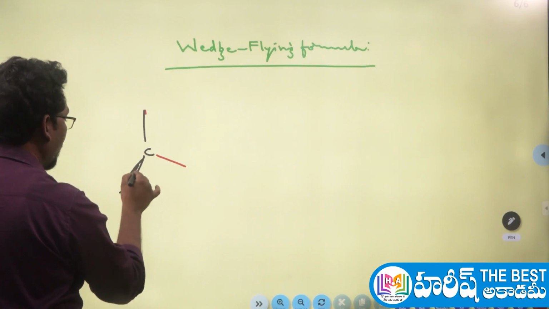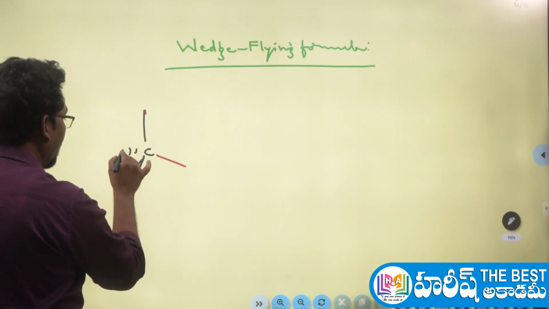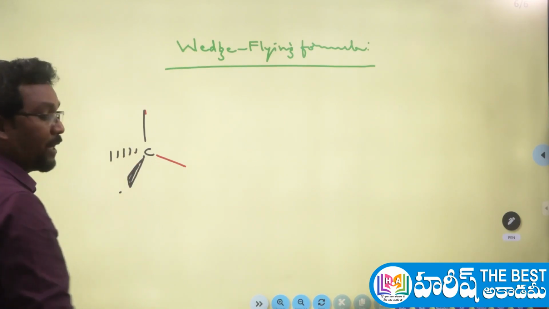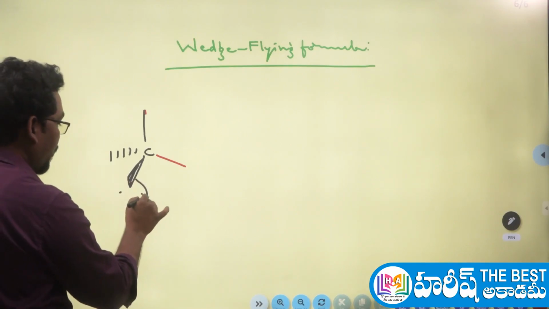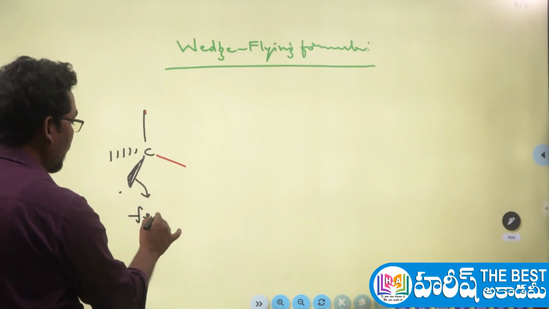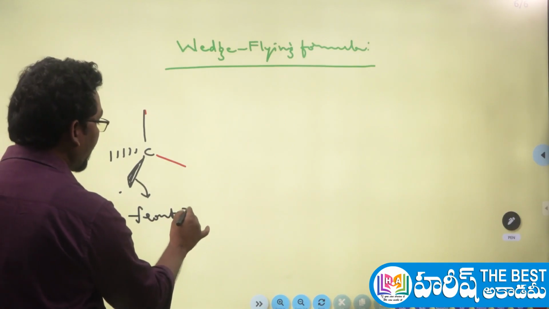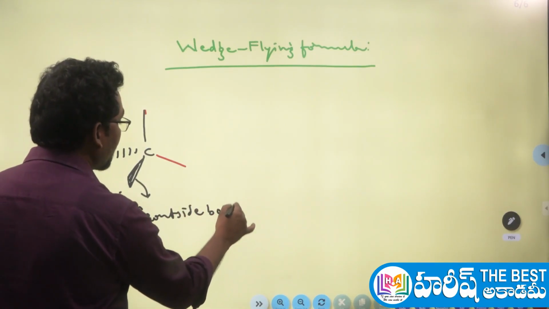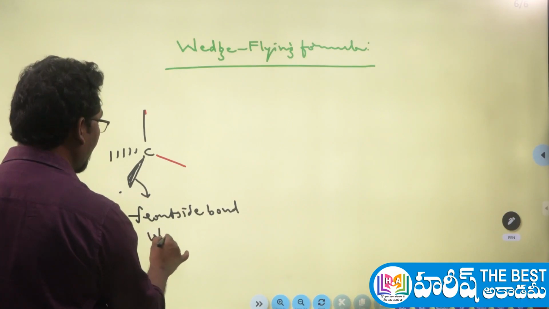Okay, this is a wedge bond and this is a dotted line, flying bond here. So this is the front side bond. What is this here? This is a front side bond. Front side bond is nothing but wedge bond.